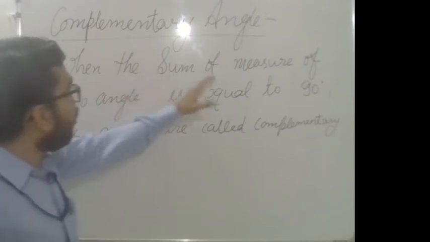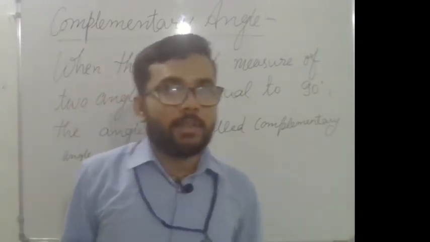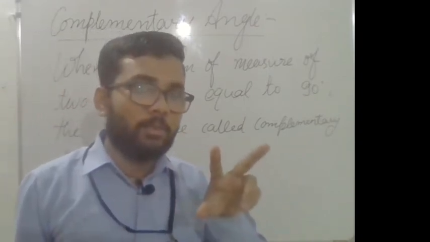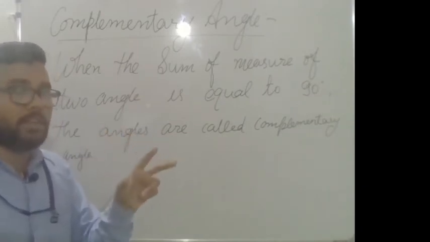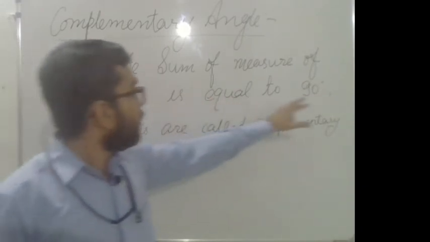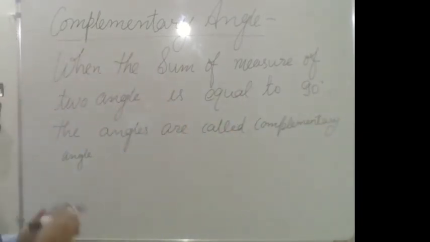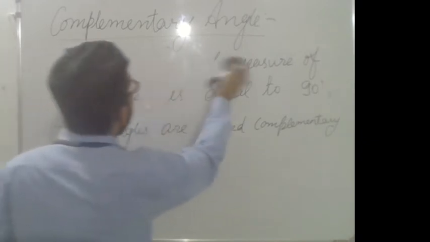When you measure two angles and after addition you get 90 degrees, that will be the complementary angle. Let us see an example so that it will be more clear.